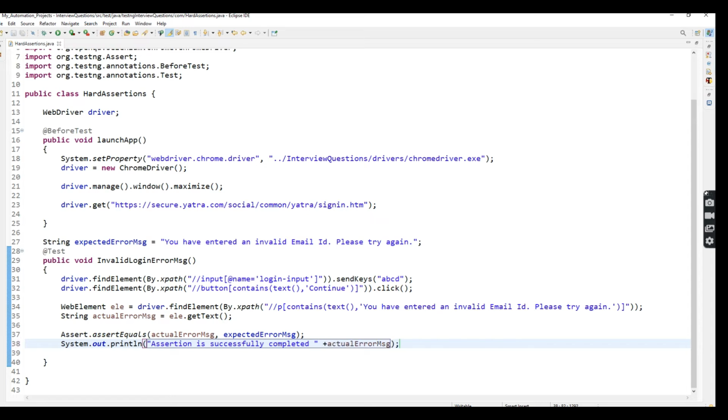So if the assertion passes, that time this sysout will be printed. If it fails, this sysout is not printed. So that is the use of hard assertion. If the assertion fails, it will be terminated at that time itself.